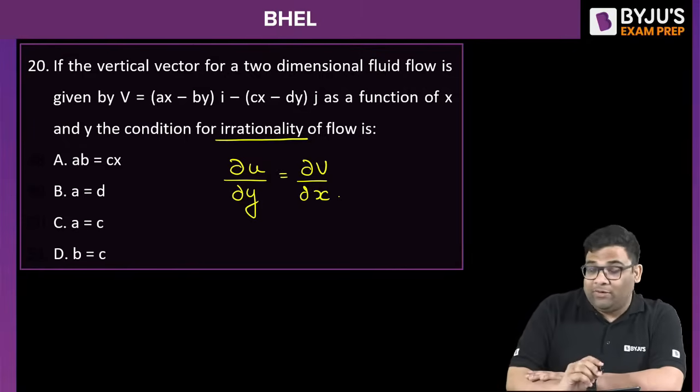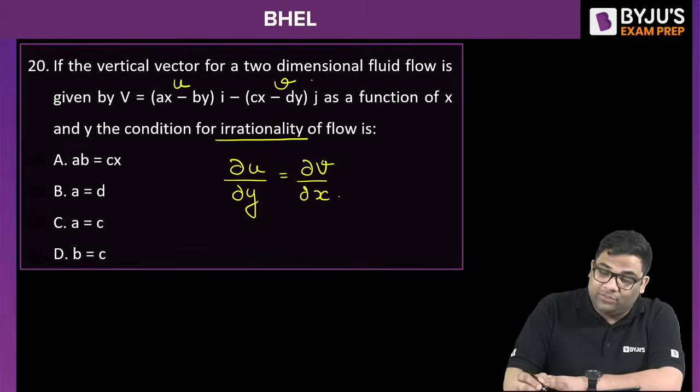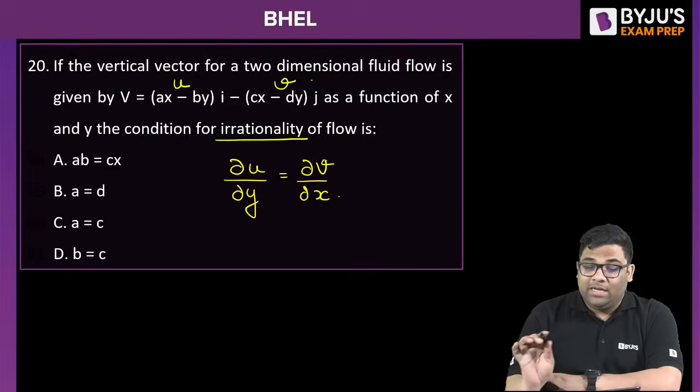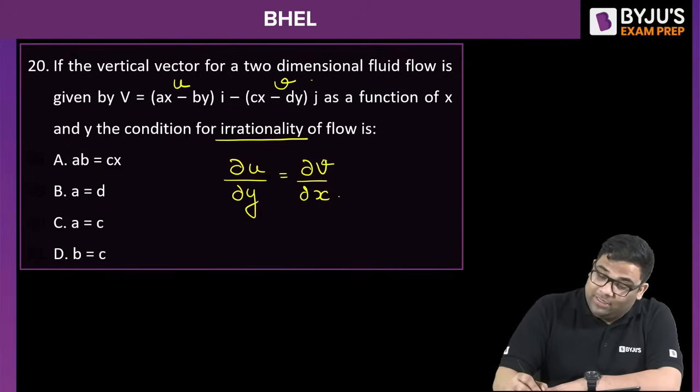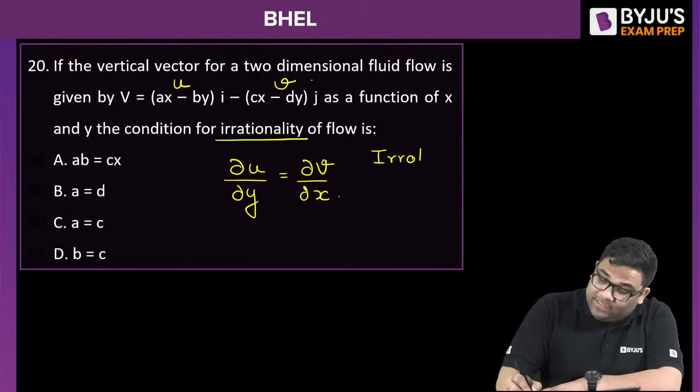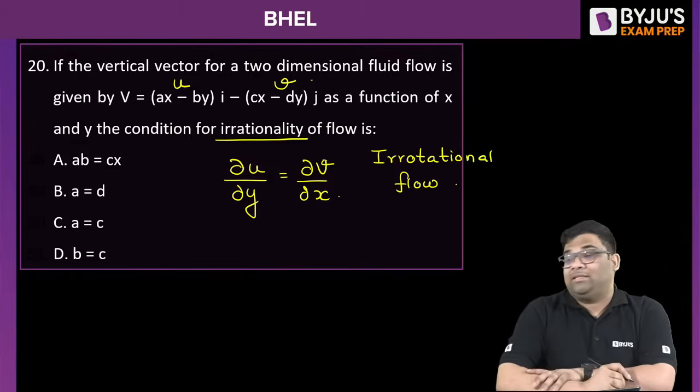Yes. And in this equation, you can see that this is your u, this is your v, right? Now put this condition and tell me the right answer. Yes, this is the condition for irrotational flow, right? So tell me the right answer now. What was the right answer to this?